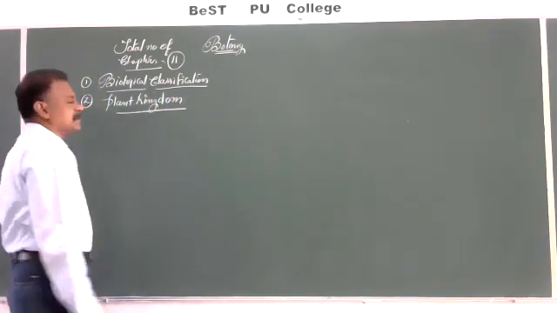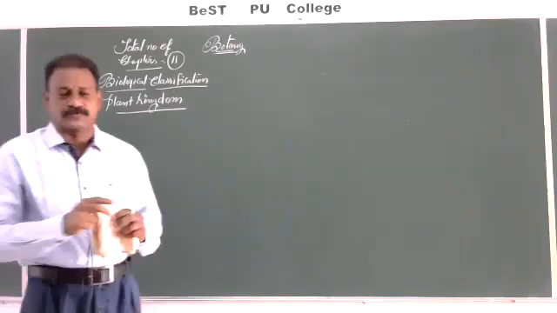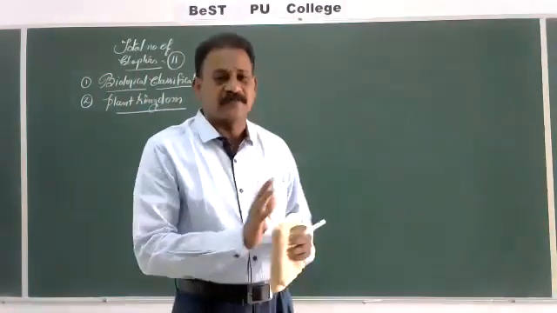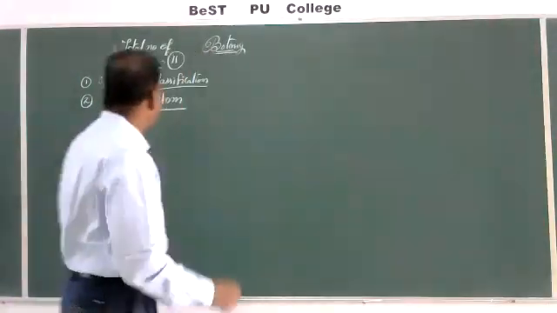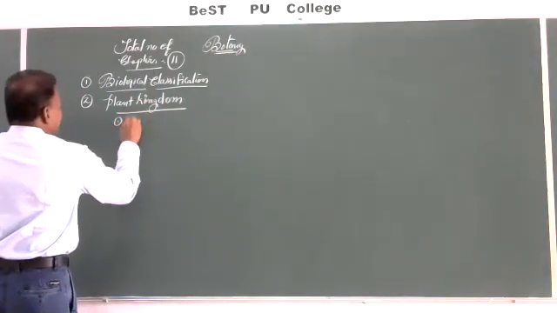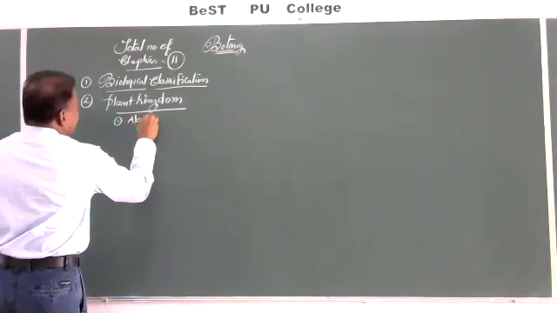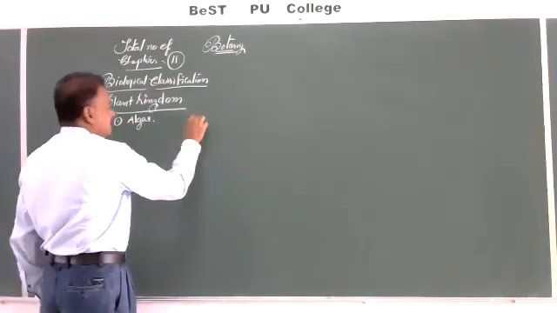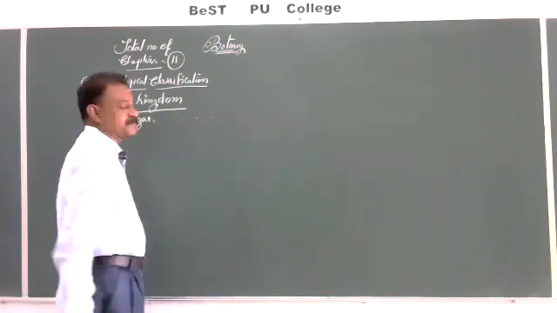Plant kingdom: all the plant groups, starting from lower forms of plants to higher forms of plants. Lower forms of plants like algae. First algae, bryophytes, pteridophytes, gymnosperms, angiosperms.